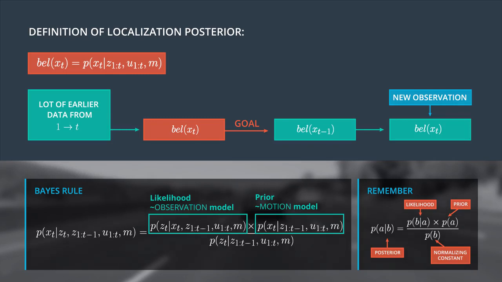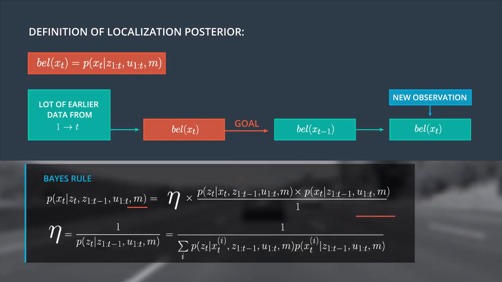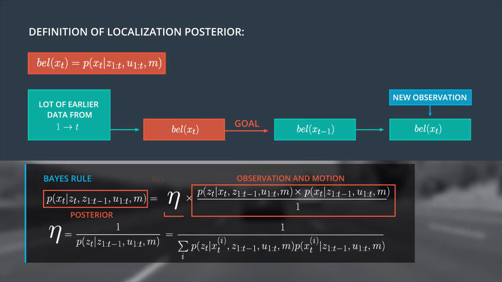To simplify the normalization part, we define the normalizer as eta. Eta is 1 over the original normalization term, and this term is a sum of the products of the observation and the motion model over all possible states xti. This also means you only have to define the observation and motion model to estimate the beliefs.